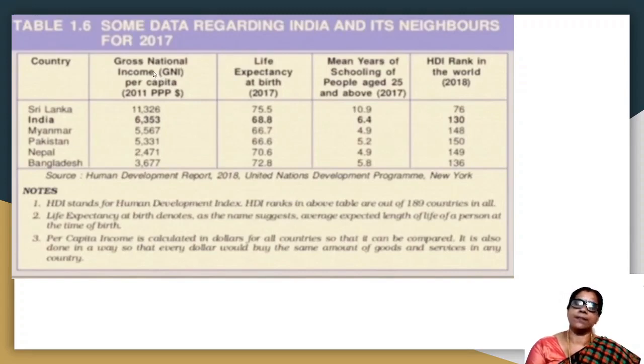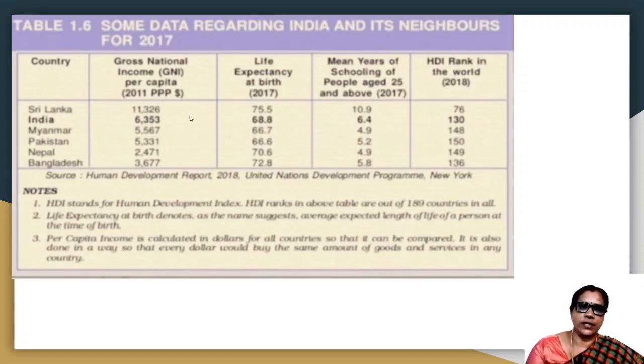The first one is per capita income that we have already discussed, and you can see the per capita income of Sri Lanka is 11,326, whereas India it is 6,353. But now the second factor is health. When I say health, the indicator here is life expectancy at birth.